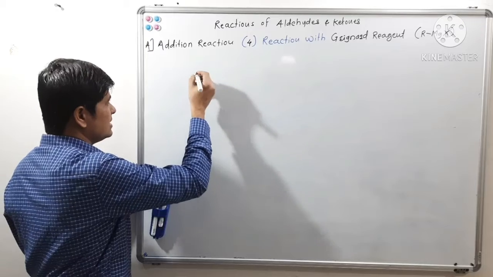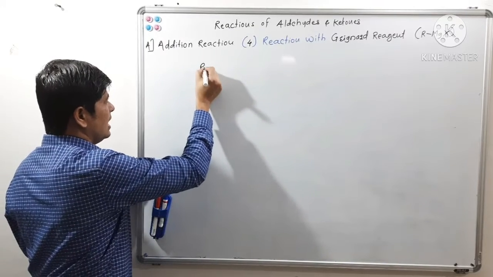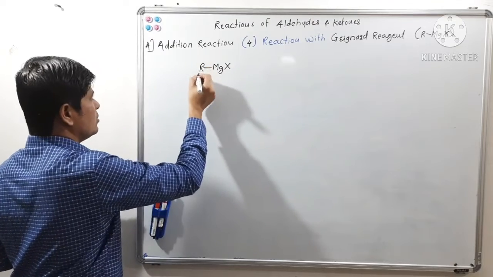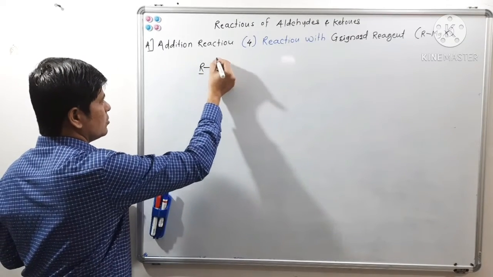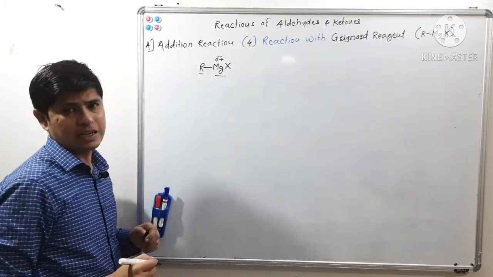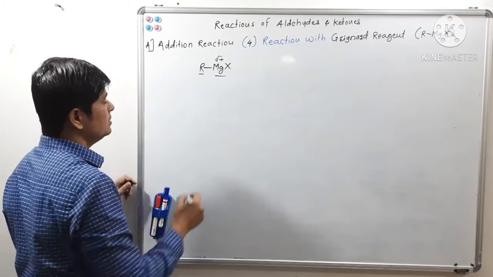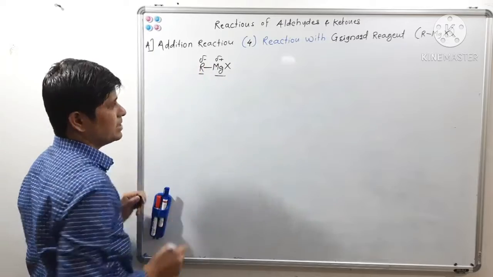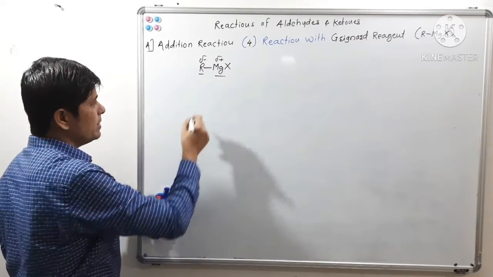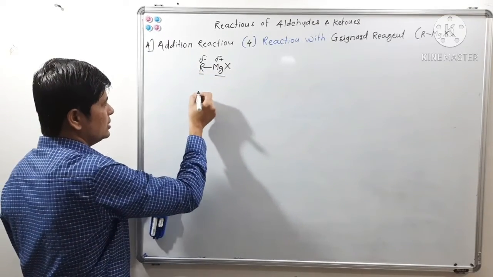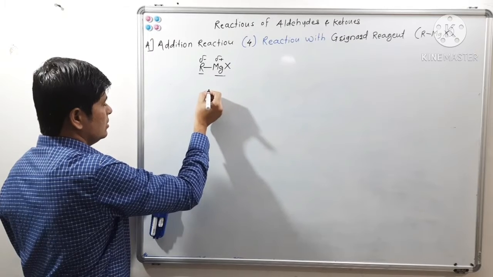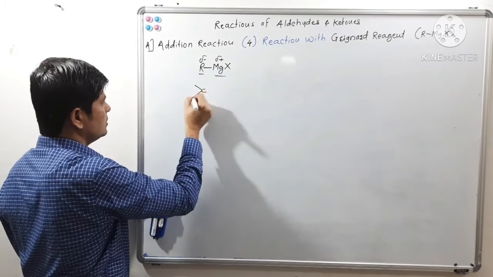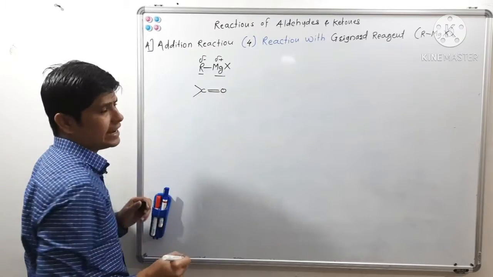So first let us understand the nature of Grignard reagent, RMgX. R is an alkyl group. Magnesium is an electropositive metal, hence we can write delta positive charge on magnesium, and the alkyl group here will have delta minus charge, isn't it? So there will be an addition of this Grignard reagent across the carbon oxygen double bond of aldehyde and ketone.